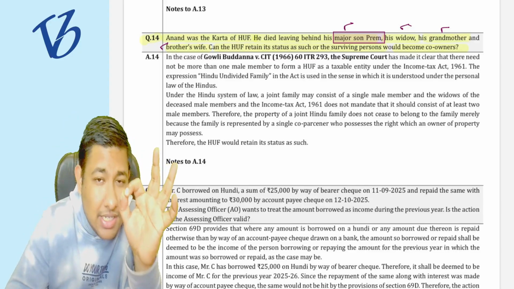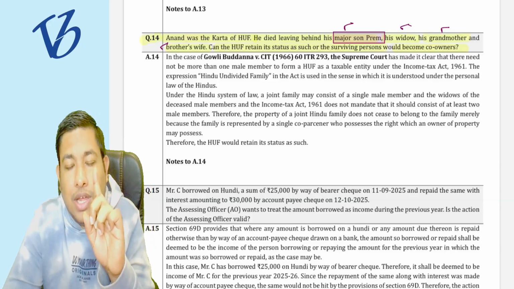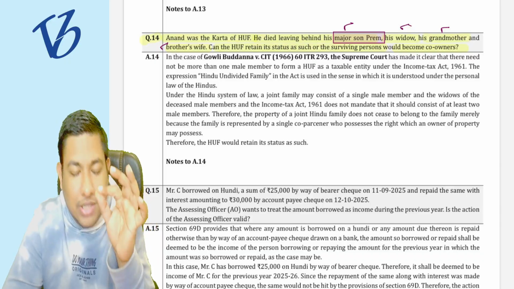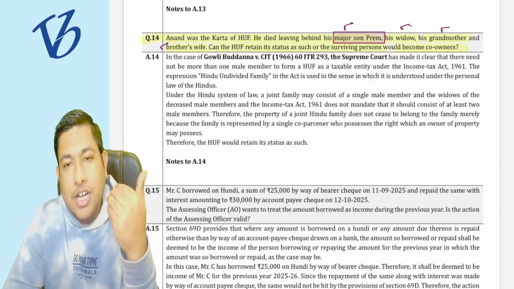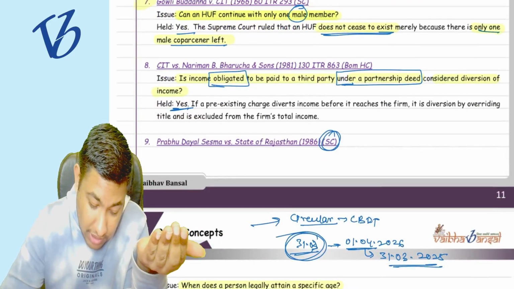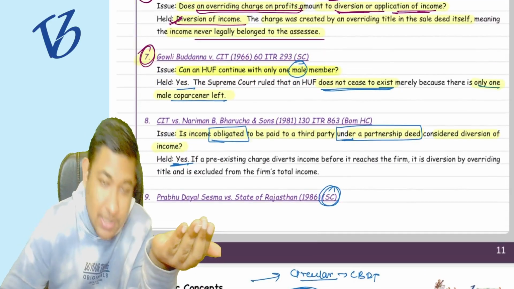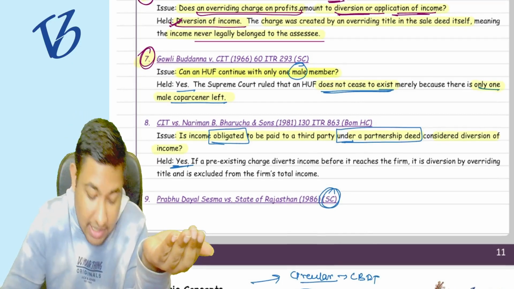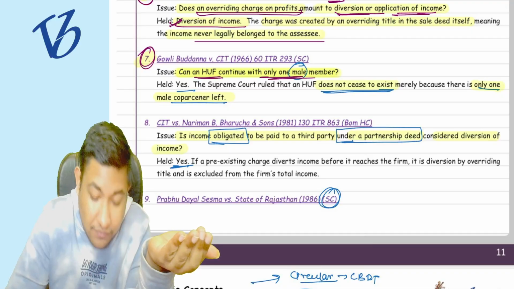I have already discussed the same thing with you, that even if there is only one male co-partner, the HUF retains its status and continues working. It is already taught in point number 7, the case law 7, that is Goli Bundana versus CIT. Can a HUF continue with only one male member?